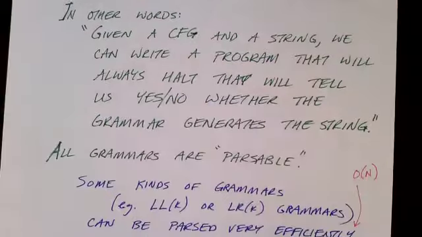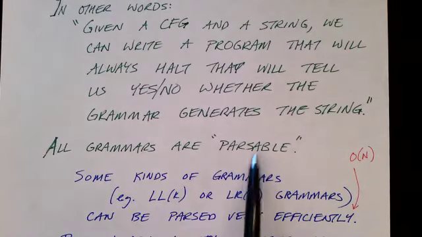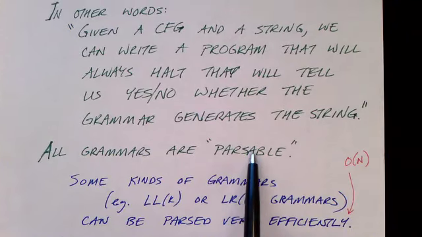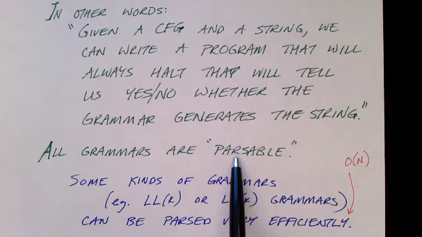Another way to say that is all grammars are parsable. Which means that for any grammar that you have, we can create a parser for it, and then we can run that parser on a potential string. If you give me a grammar, I can create a parser for that grammar, and then I can run it on string W to see whether W is in that language.